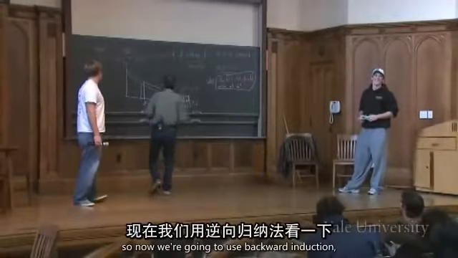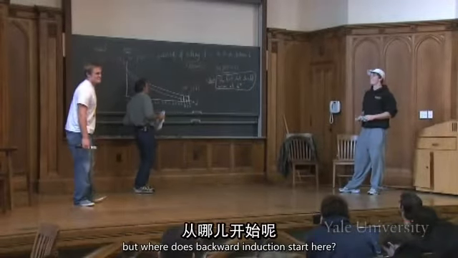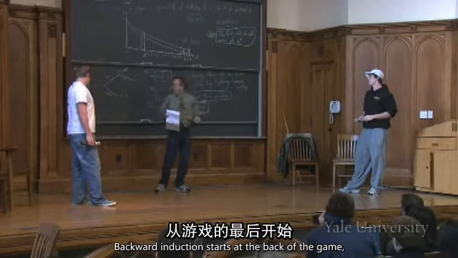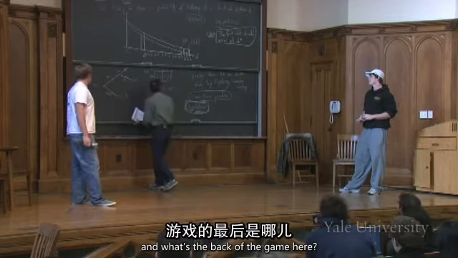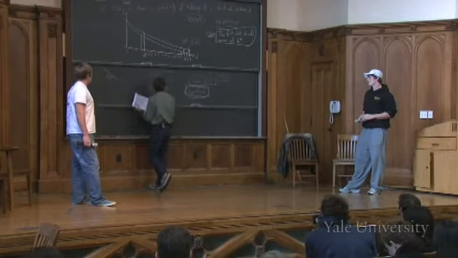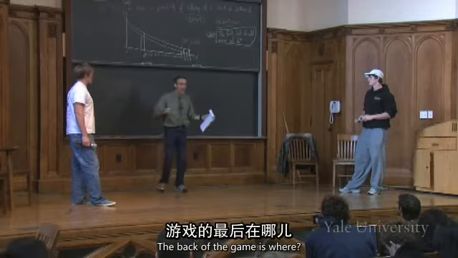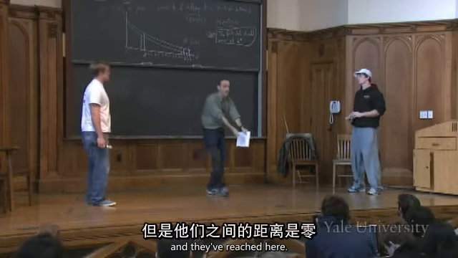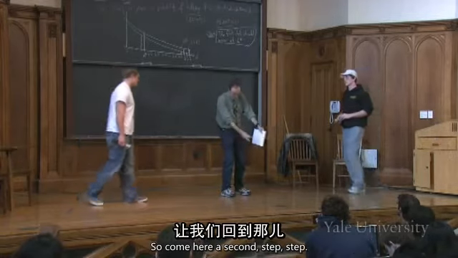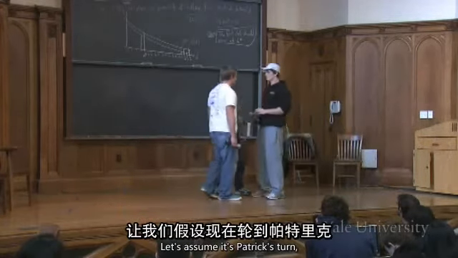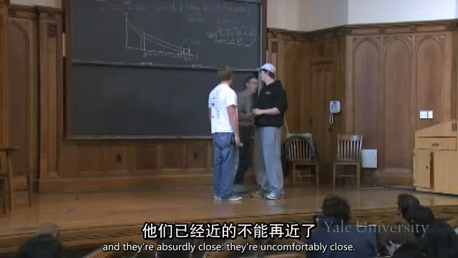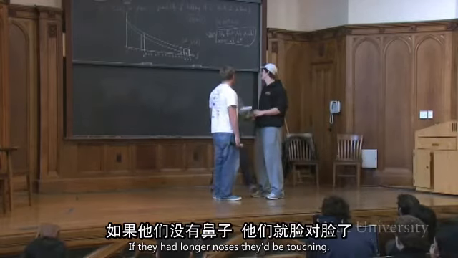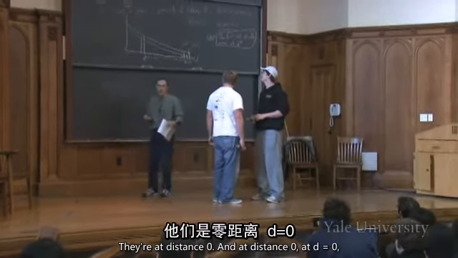Okay, so now we're going to use backward induction. But where does backward induction start here? Backward induction starts at the back of the game, and what's the back of the game here? It's when these two guys, neither of them have thrown their sponge, and they've reached here. Let's assume it's Patrick's turn, and they're absurdly close. They're uncomfortably close. If they had longer noses, they'd be touching. They're at distance 0.